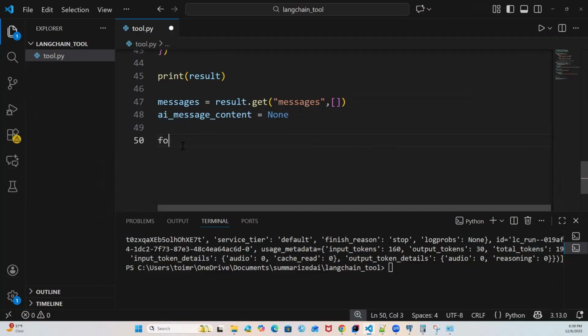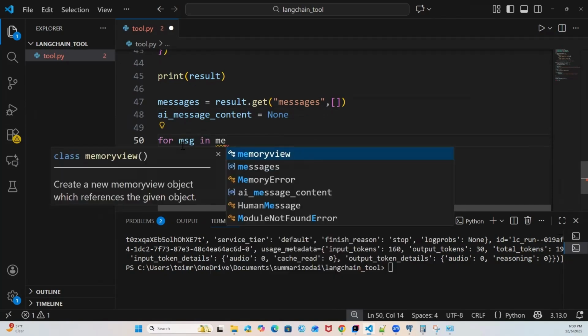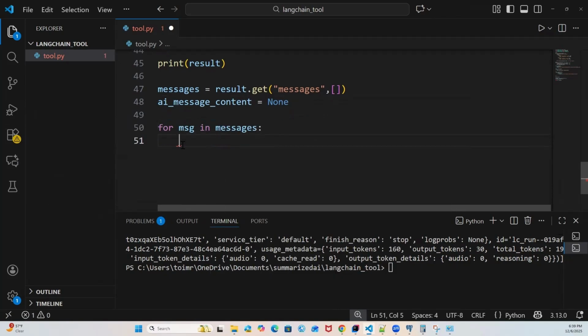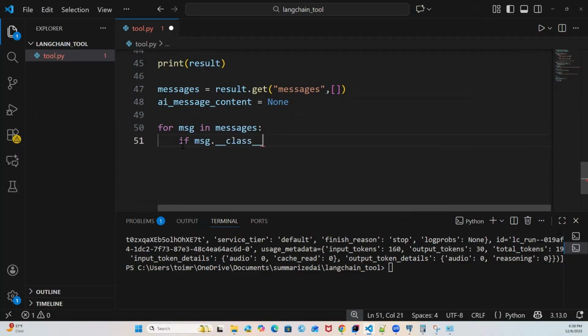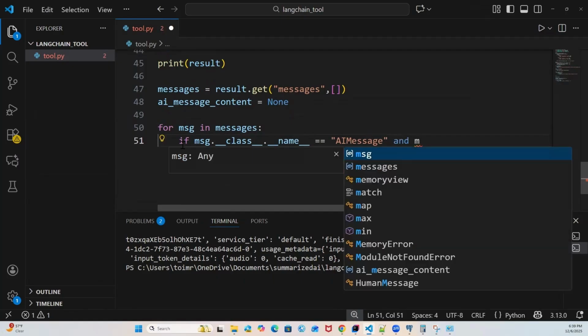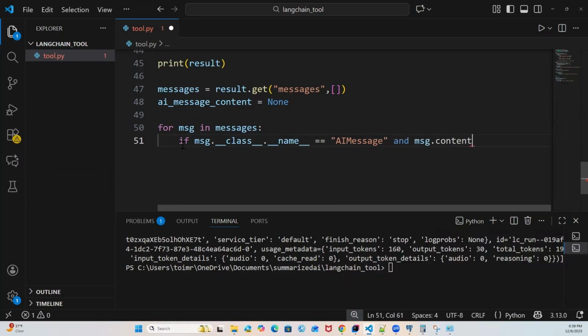You can say for msg in messages, and write an if condition: if message.__class__.__name__ equals AIMessage, and it should also have the content.